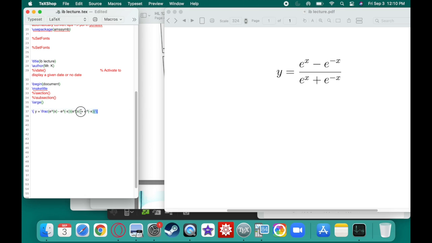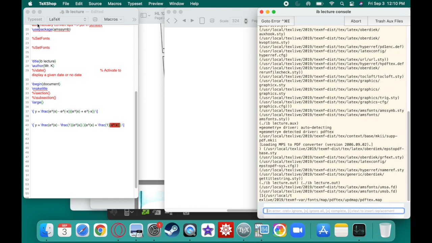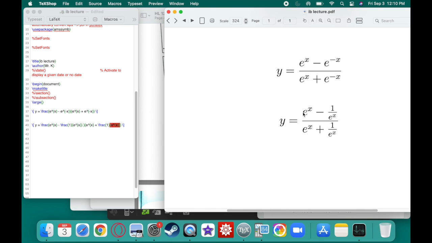So let's rewrite this a bit. You're hearing a lot of noise because I'm in the hallway. That negative exponent is the same thing as writing it as a fraction. So we'll have 1 over e to the x power, and 1 over e to the x power here. So it would look like this. We can make common denominators.